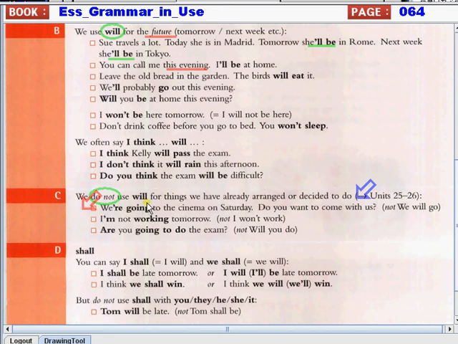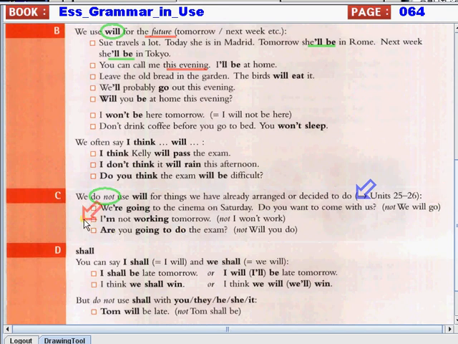We are going to the cinema on Saturday. Do you want to come with us? So, this is the present continuous, are going. We have the be verbs plus the verb plus its ing. So, we are going to the cinema on Saturday. Do you want to come with us? It's not, we will go.